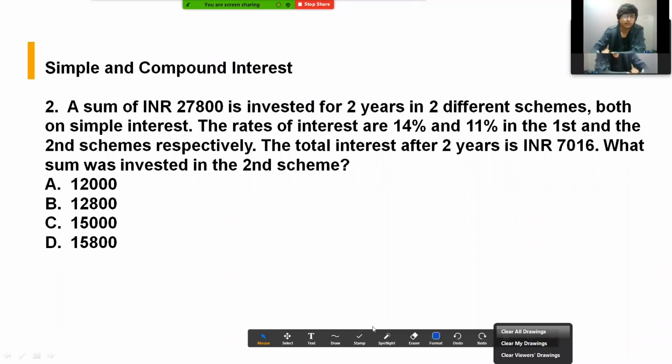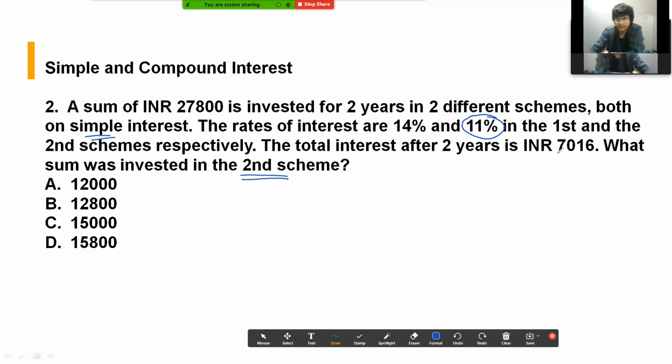A sum of, again a simple interest compound interest question. A sum of Indian rupees 27800 is invested for 2 years in two different schemes, both on simple interest. The rate of interest are 14 and 11% in the first and the second scheme respectively. The total interest after 2 years is 7016. What sum was invested in the second scheme? Okay, so second scheme was giving you 11% return. We know that simple interest was there.